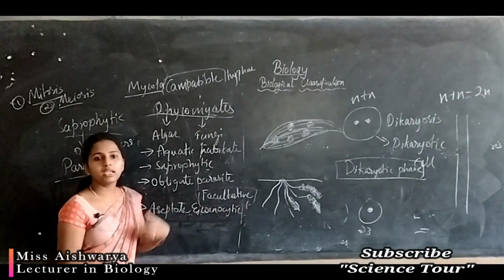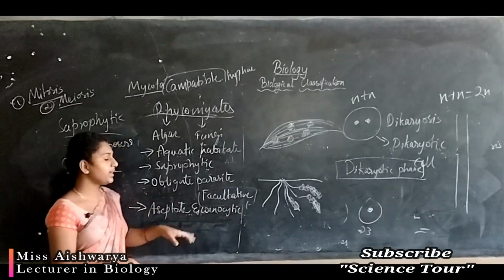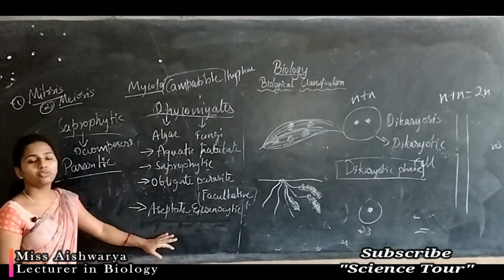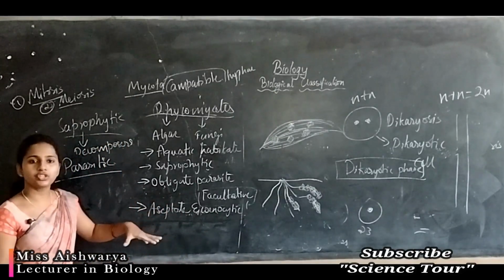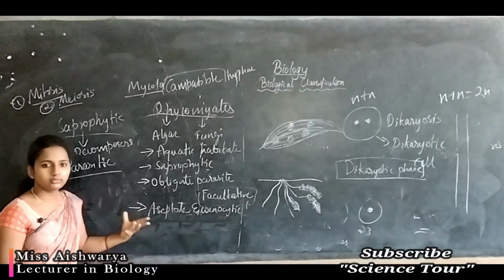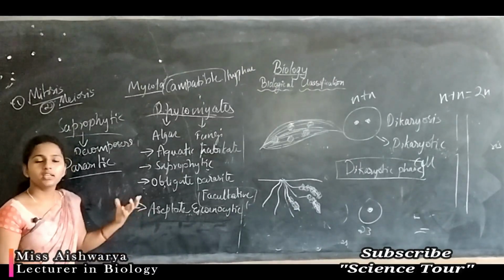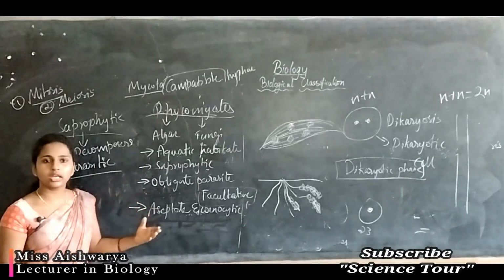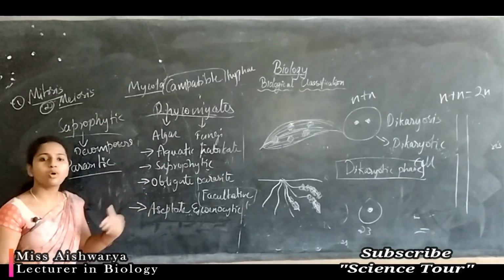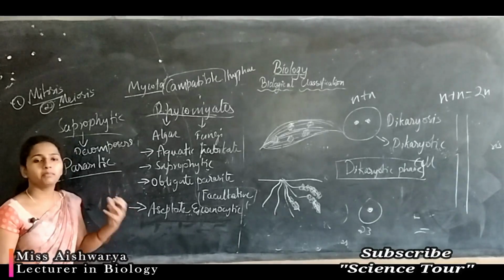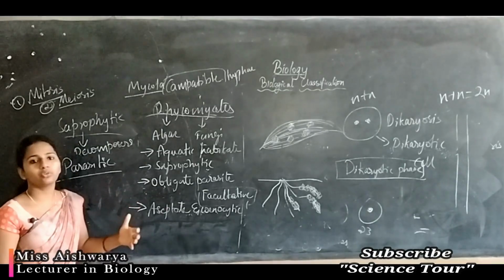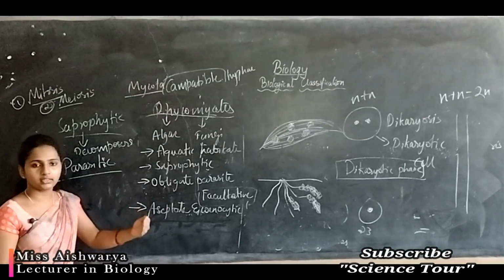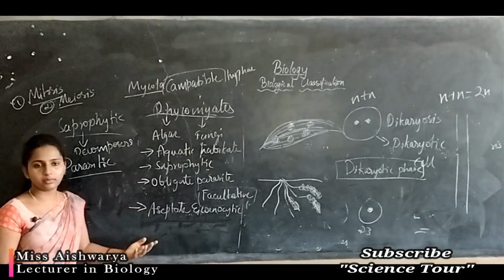So they may be branched or unbranched and they are multinucleated. That is nothing but a multicellular structure only, because they contain nuclei. There is nuclear division, but the cross wall will not be formed. Only the nucleus divides, so the nucleus will increase the protoplasm.